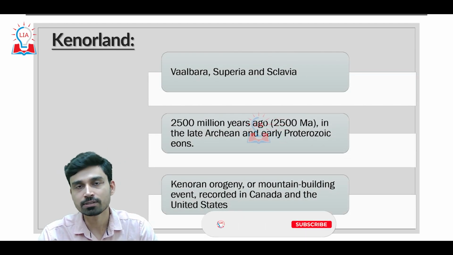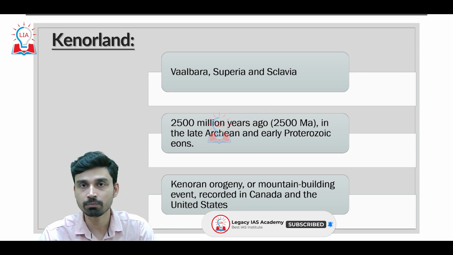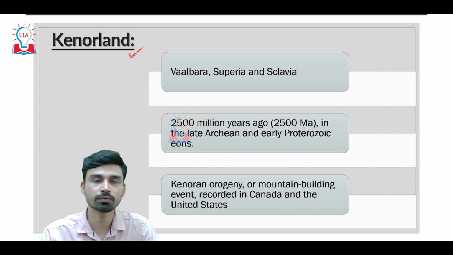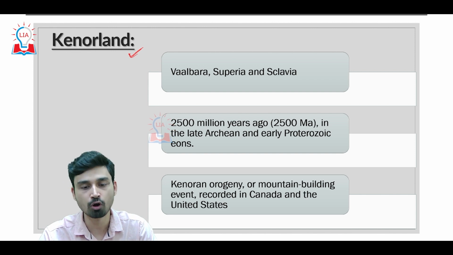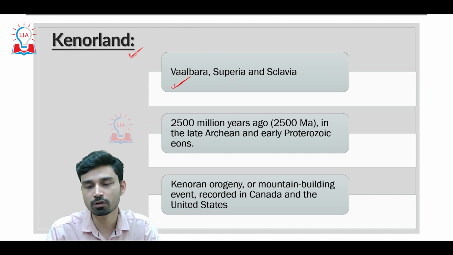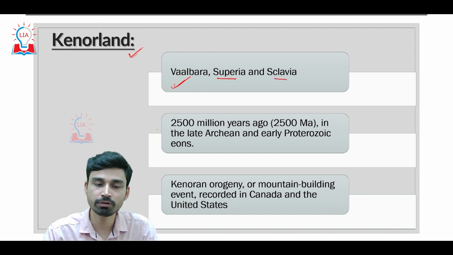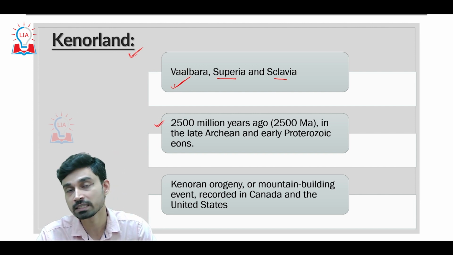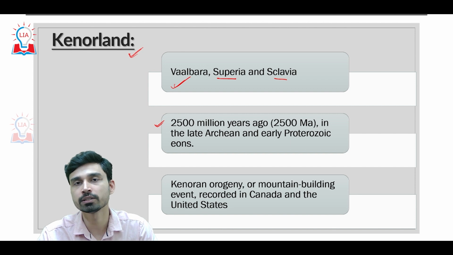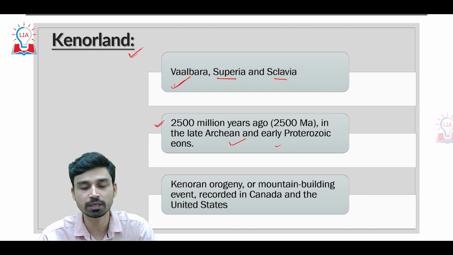So in the past history of Earth, as you know, Earth formed about 4,500 million years ago from now. The first supercontinent that existed on the surface of Earth is named today as Kenorland. Kenorland is believed to be made up of three major cratons: Vaalbara, Superia, and Sclavia. The time period during which Kenorland existed is believed by geologists to be somewhere in the range of 2,500 million years ago, during the Archean, or what we can refer to as the early Proterozoic eons.